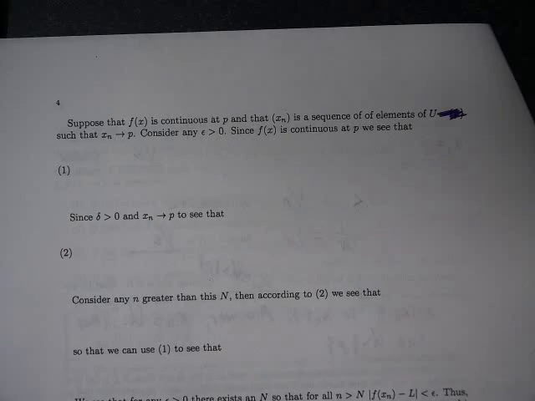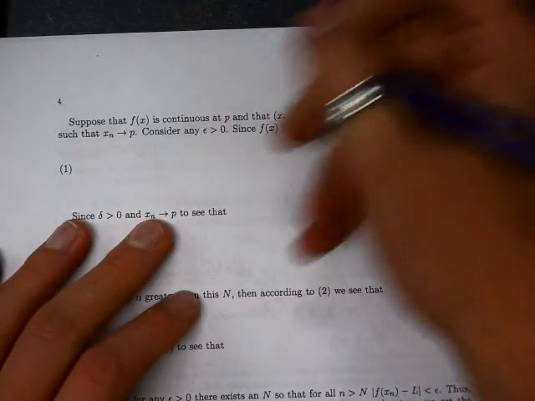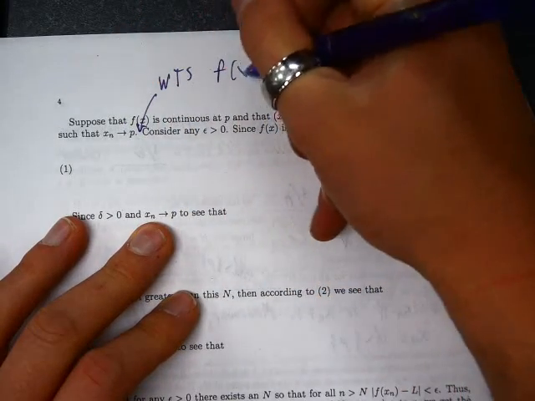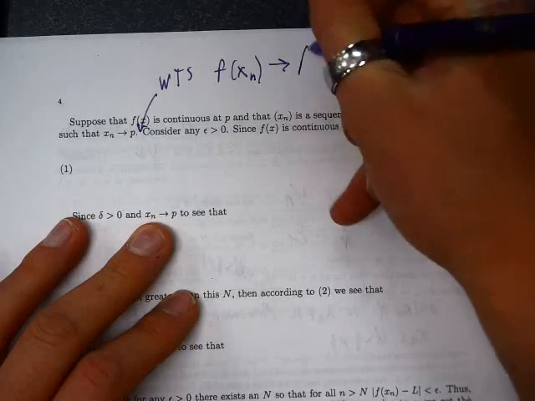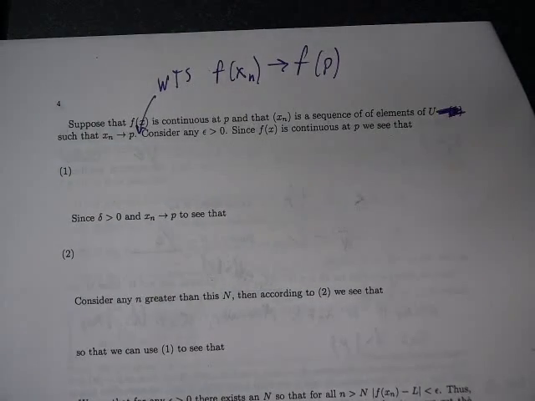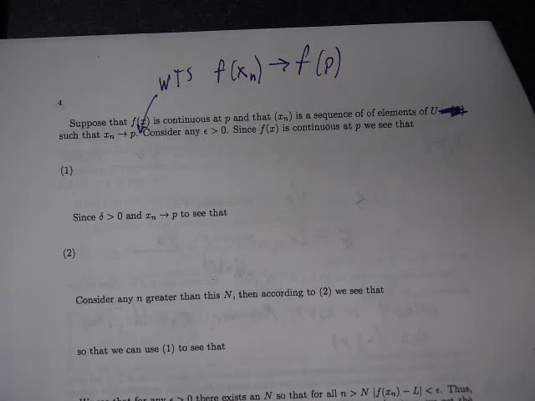So what do we want to show? We want to show f(x_n) must converge to f(p). That's the thing that we need. And so how are we going to do that? Well, we need to show that for every epsilon bigger than 0, there exists a big N such that for little n bigger than big N, the absolute value of f(x_n) minus f(p) is less than epsilon. That's what we need to prove. Well, let's try to prove it.